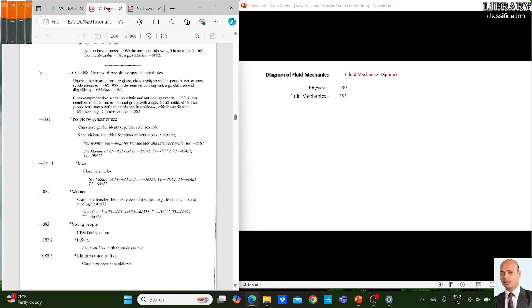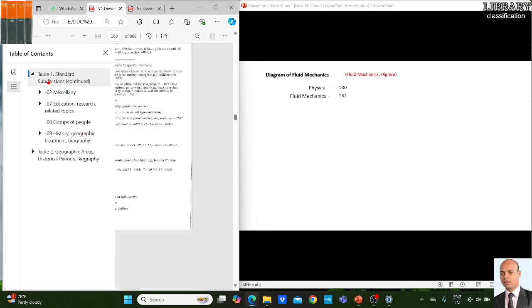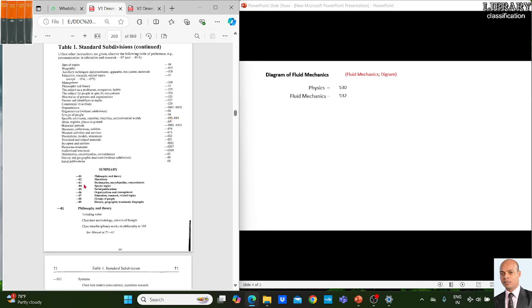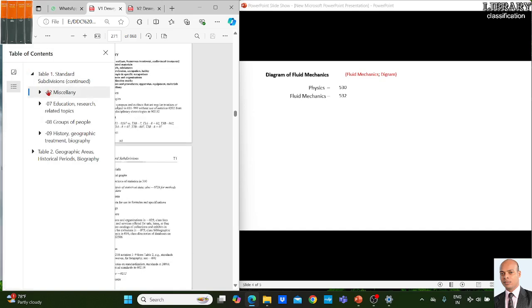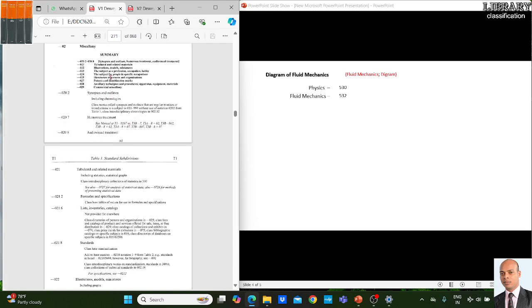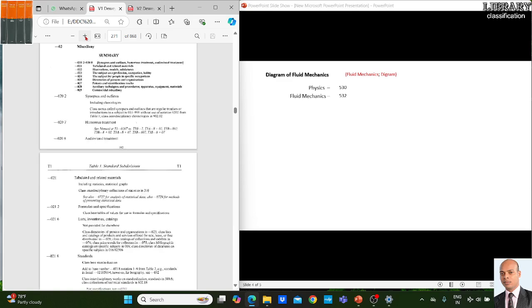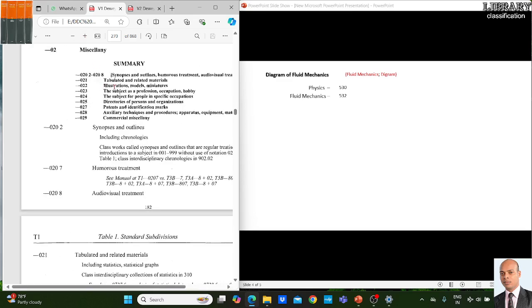So move to Table 1. Under Table 1, this is the miscellany. Under the miscellany, see illustration and models and miniatures.